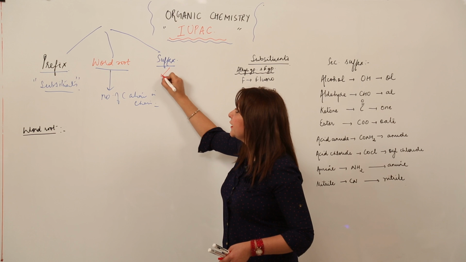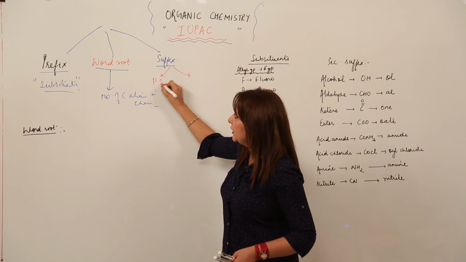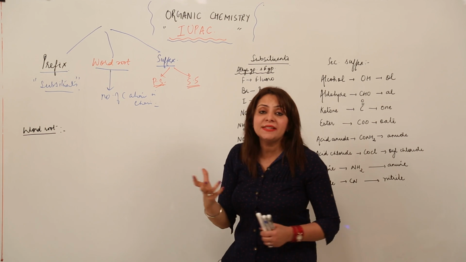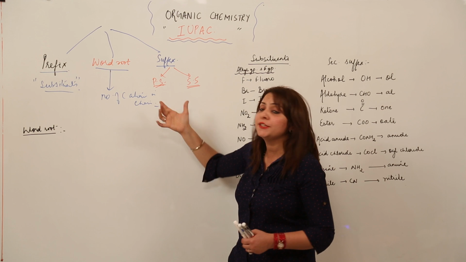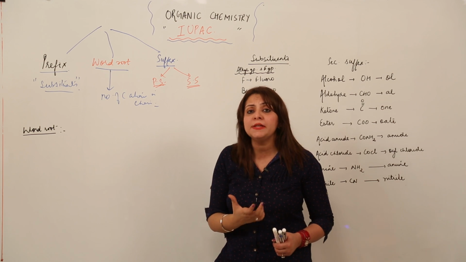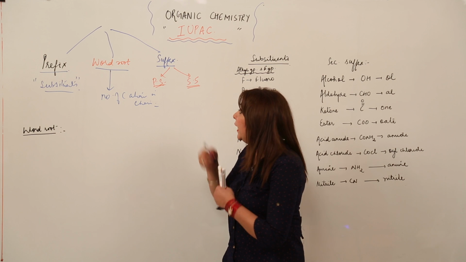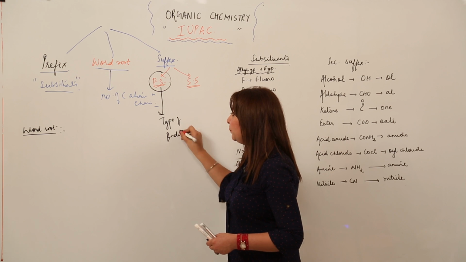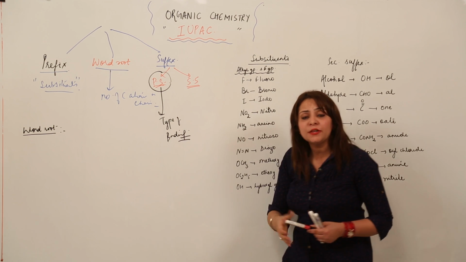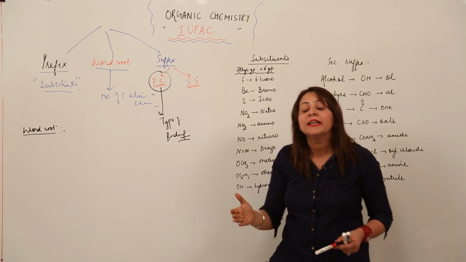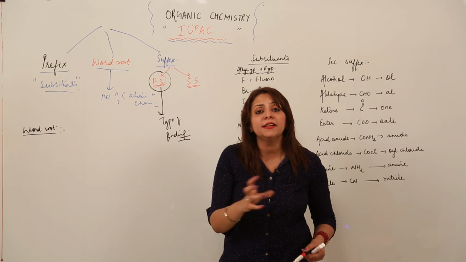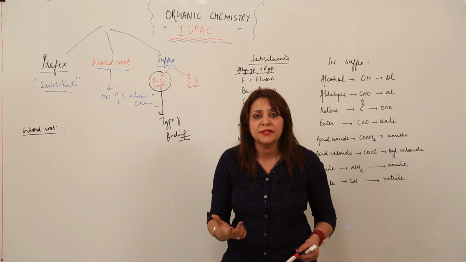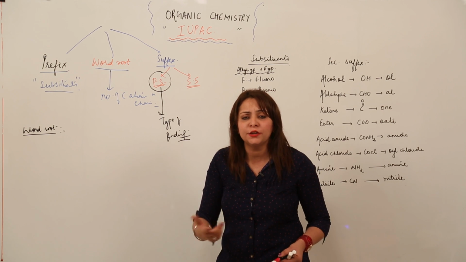This suffix is divided into two categories. One is the primary suffix and the other is the secondary suffix, right? What is the reason behind dividing the suffix into two parts? The reason is simple: the primary suffix indicates the type of bonding present in the organic compound. As you are familiar, we have alkanes, alkenes and alkynes, right? In alkanes there is a single carbon bond, in alkenes a double bond, and in alkynes a triple bond. The number can be 1 or 2, it varies according to the organic compound.